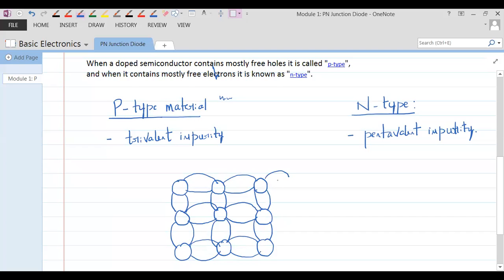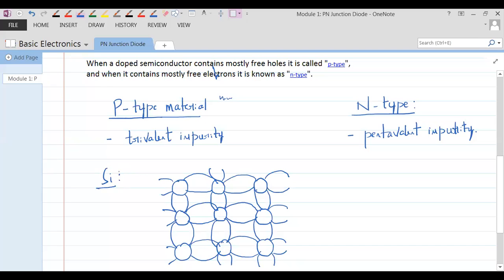There will again be neighboring atoms like this, which will have bonding with this. On the other side also you'll have this. Now let me show you how an intrinsic semiconductor looks in this lattice structure. Say you have taken a silicon semiconductor.